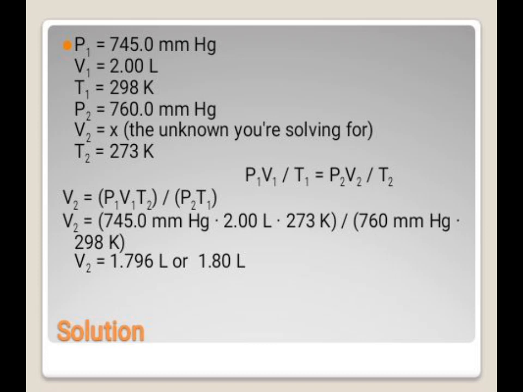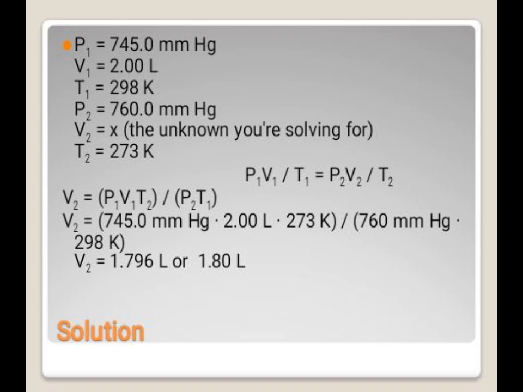First we're going to multiply P1 times V1 times T2. So 745 times 2 times 273 is equal to 406,770.